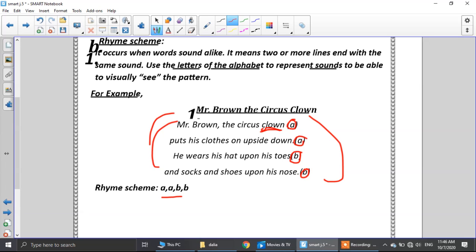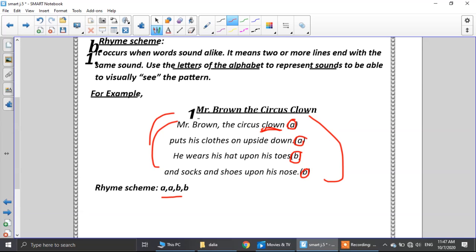Again, the rhyme scheme: the words sound alike. We will look at the last word in each line, and we will order them with alphabetical order. The same sound will take the same letter, like clown, down. We have the same sound, so the same letter. Here we have toes, nose, both with the same sound, so they will take the same letter. At the end, we will write the rhyme scheme A, B, B.